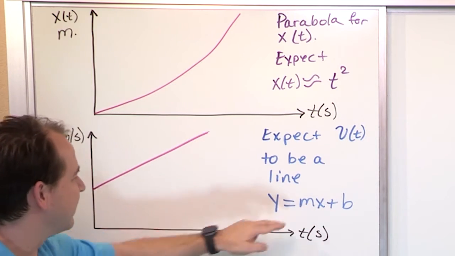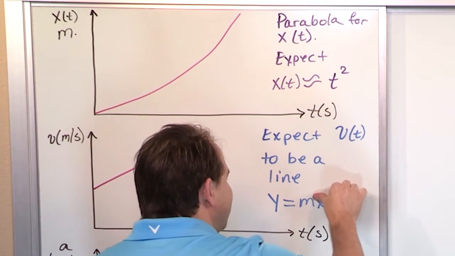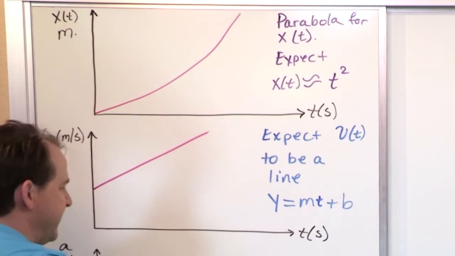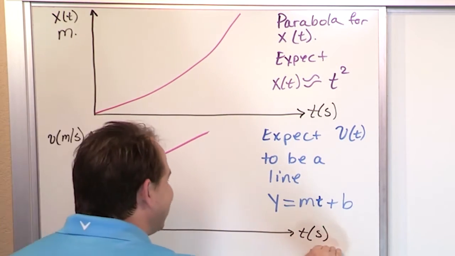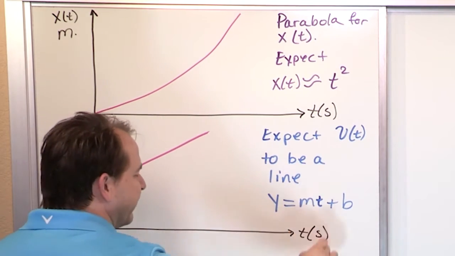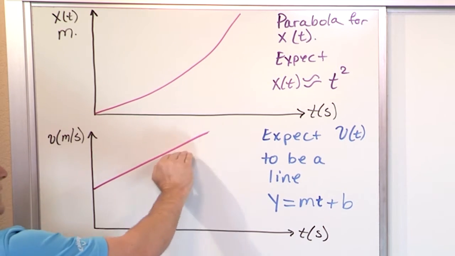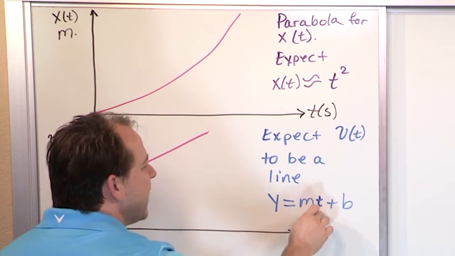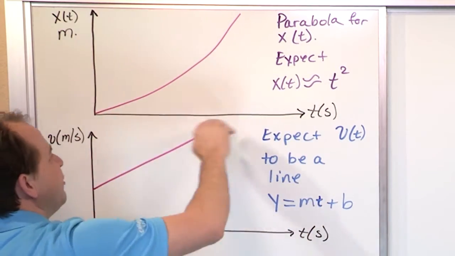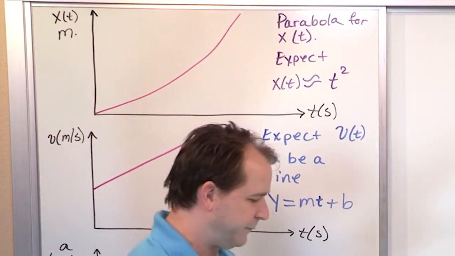And actually this is a little sloppy. What I really mean to say here is, instead of mx plus b, it's going to be some slope times time plus some intercept. Because in algebra we use x and y, but in physics we use time and velocity. So the independent variable is always going to be time here. The equation of motion for the velocity is going to be some line where time is the independent variable. The equation for this parabola, for the position, is going to be some kind of t squared function, because that's what a parabola looks like, as you remember from algebra.